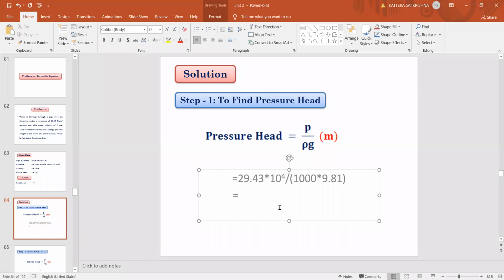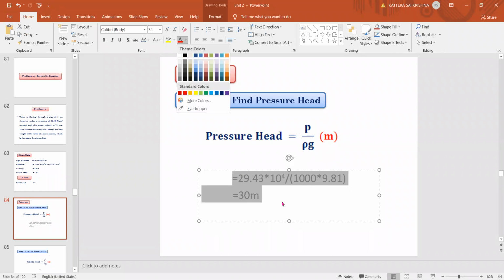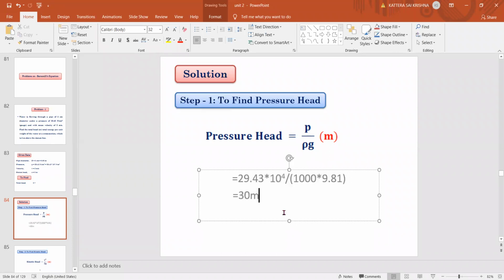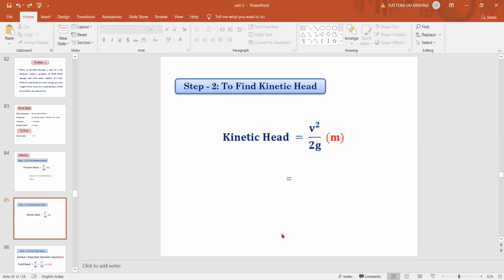So now you tell the answer. 30 meters is the pressure head. So this is your pressure head. Next, go for the next point. Don't write this, it is not that necessary, it is simply for understanding. So 30 meters is the pressure head. Next, find the kinetic head.